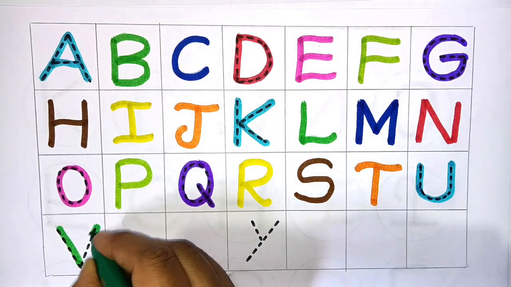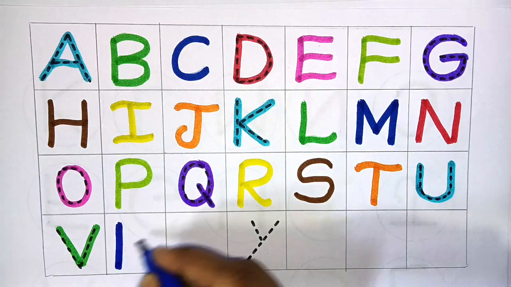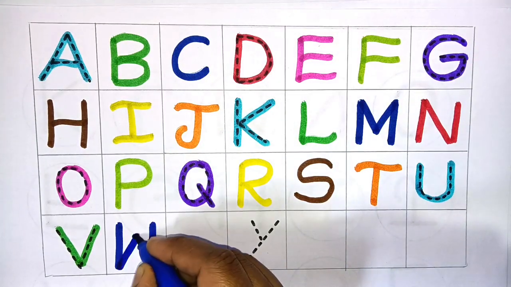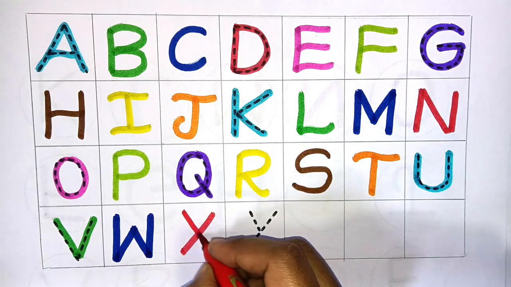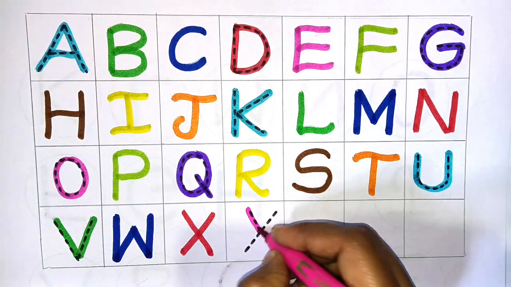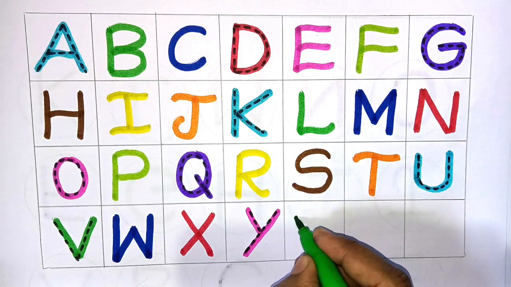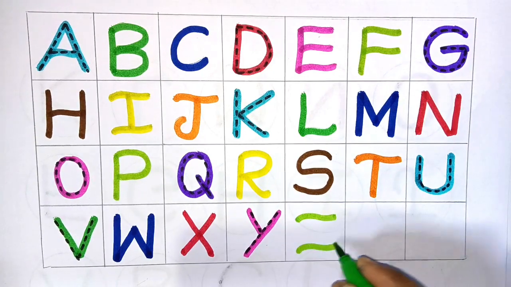Next, V for van. Next, W for water. Next, X for X-ray. Next, Y for yellow. Next, Z for zebra.